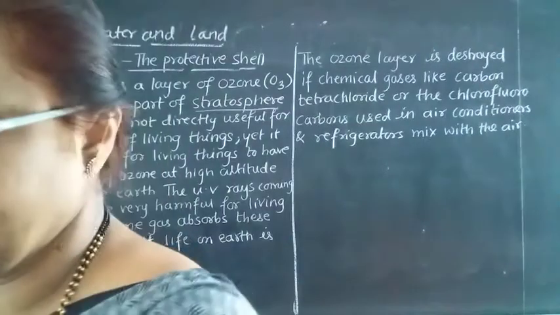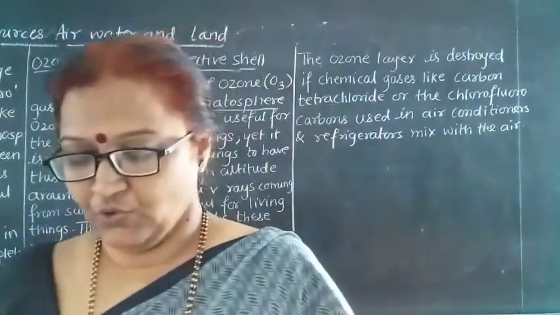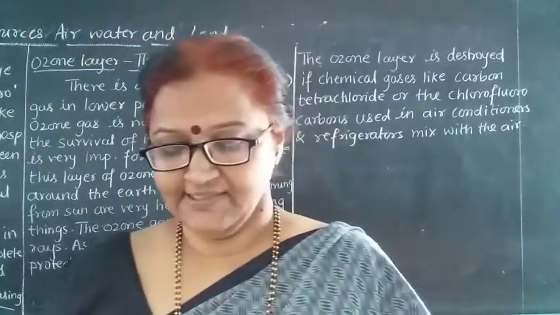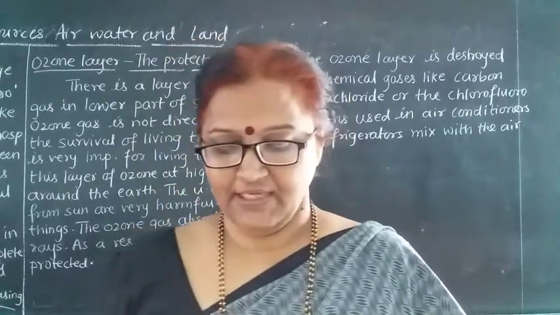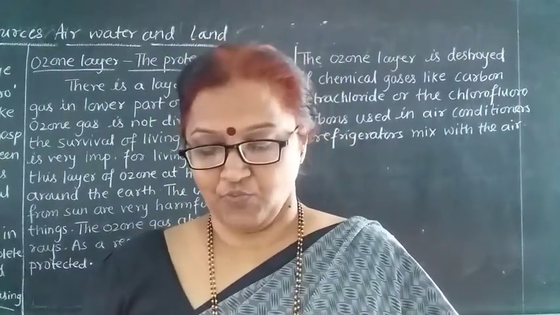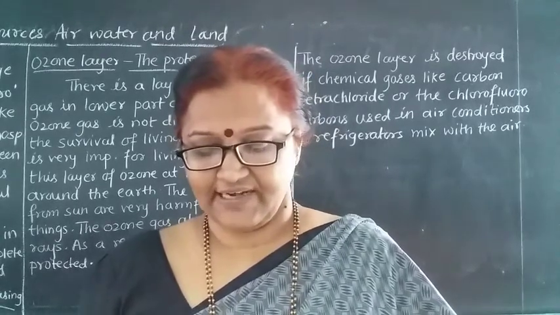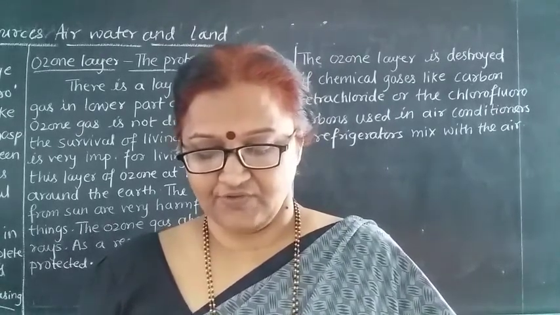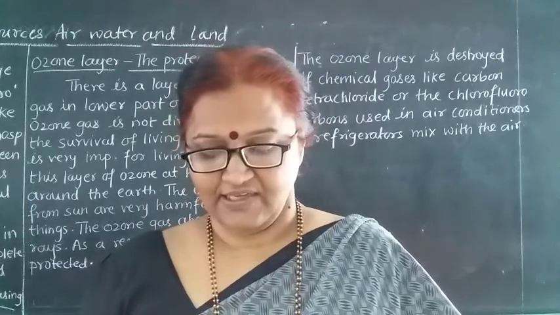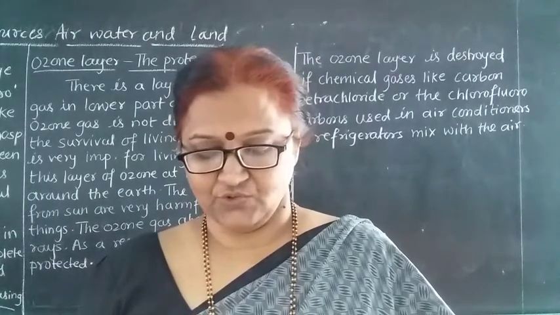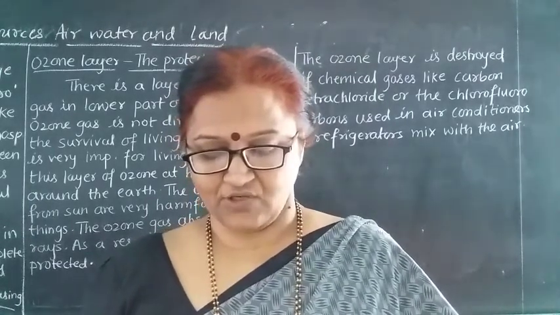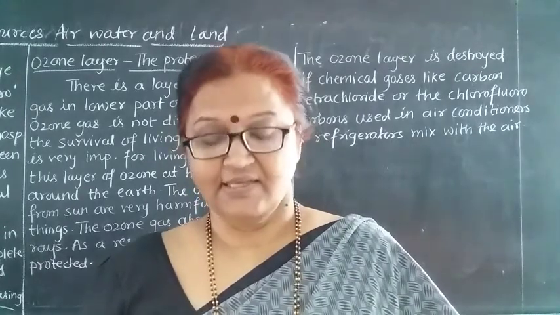Now see in your textbook. Do you know, in metropolitan cities like Mumbai, Pune or Nagpur, boards are displayed at places of heavy traffic to show the proportion of various constituents of the air at that place? Due to these boards, we can see the amount of harmful elements in the air.